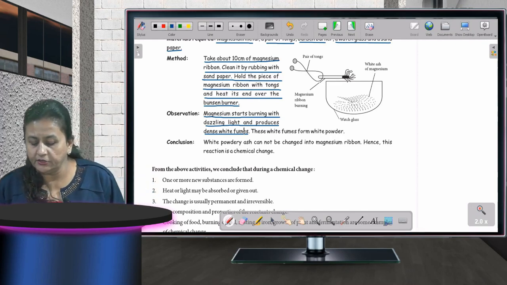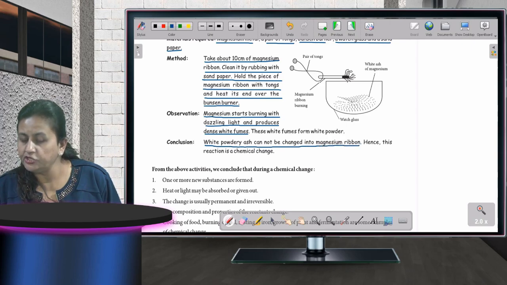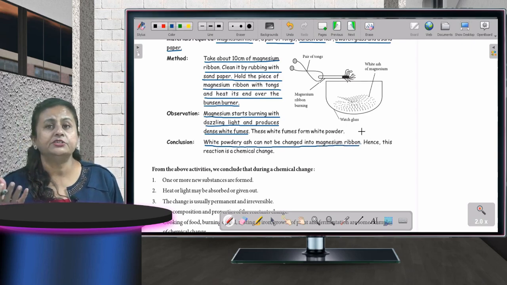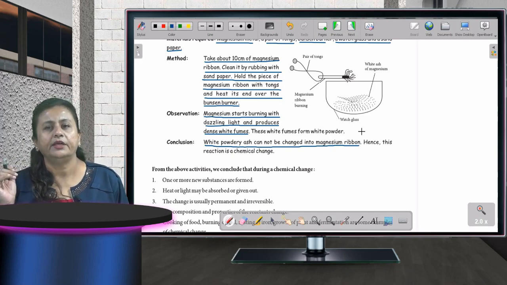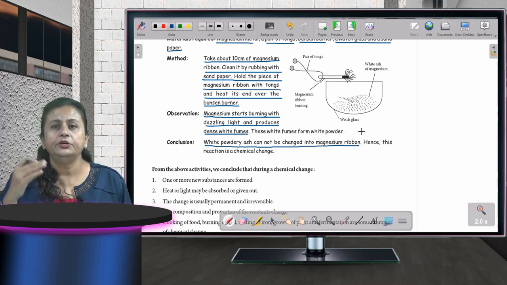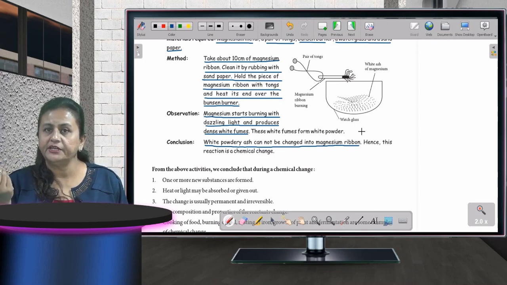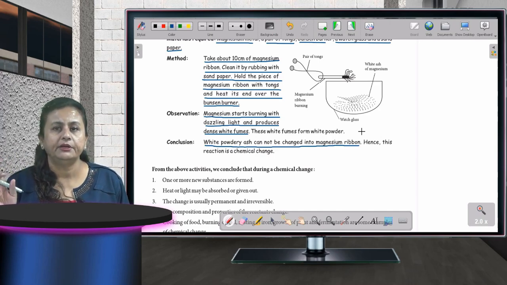So what is the conclusion? White powdery ash can't be changed into magnesium ribbon. The ash that you have got, can it change into magnesium ribbon? No, it cannot change at all. If I talk about a piece of wood, you burned it, what will the wood turn into? Ash. Can you get the wood back again from that ash? No, that is also a chemical change.